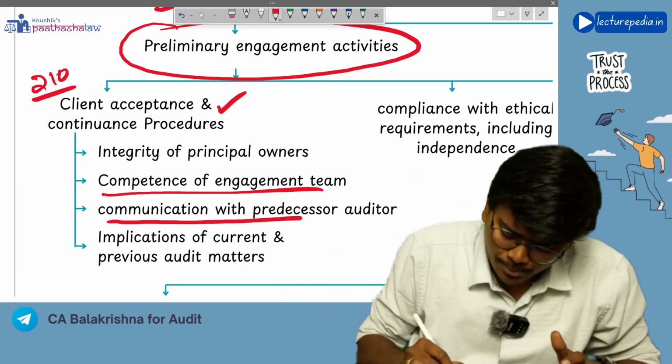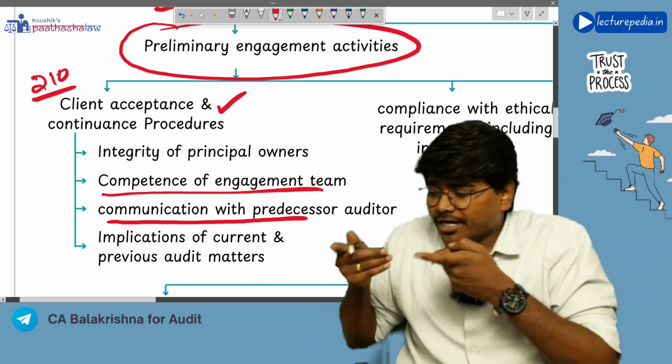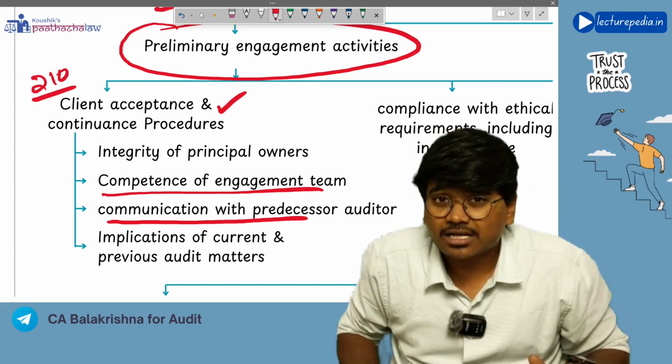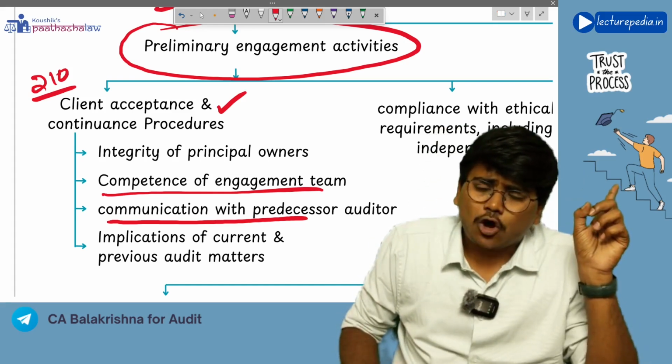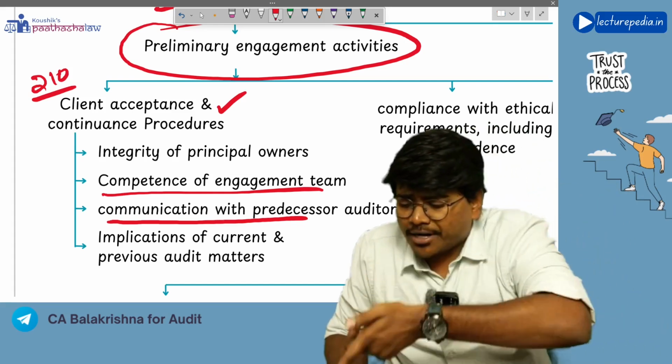Next, you will also communicate with the predecessor auditor. Okay, the client is appointing you as an auditor for the current year. In the previous year, there would have been some other auditor. Now, why has that previous auditor been removed by the client, and why is the client appointing me?